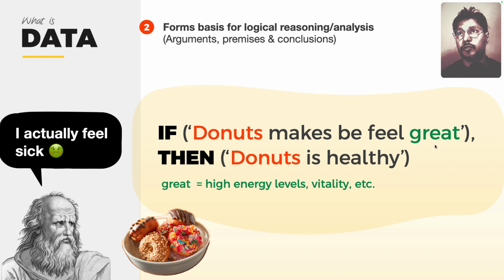Now let's try food X to be donuts. Do donuts make you feel great? If donuts make me feel great, then donuts are healthy. And then he actually tries it. That's the data point, that observable unit of reality, when he's eating fish versus when he's eating donuts. When he eats fish, he can observe it, and that's where he concludes fish is healthy.